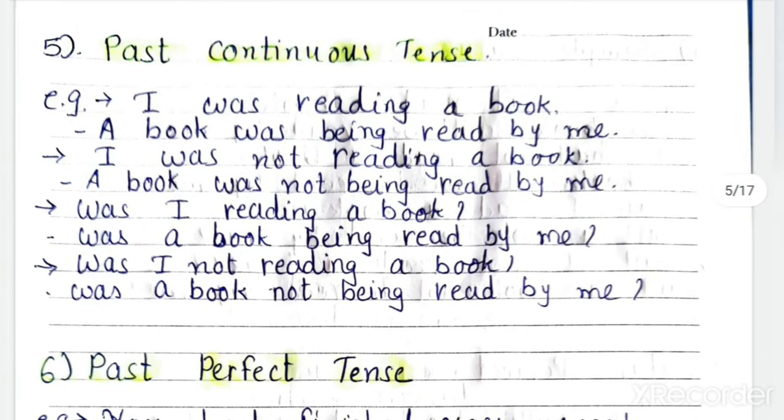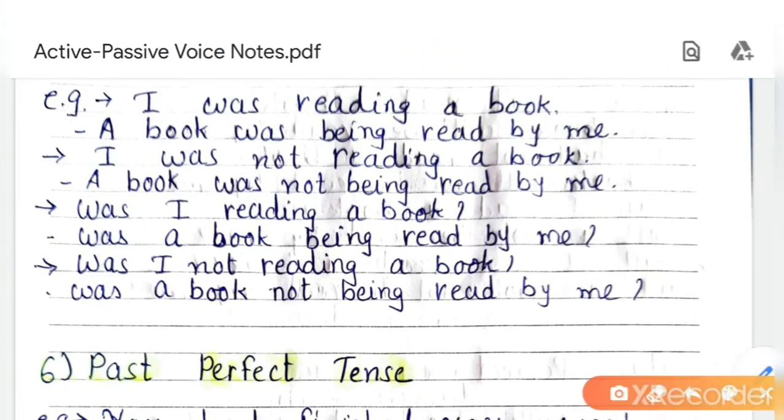Now past continuous tense. As I explained to you, continuous tense means ing, and from the to be you can identify whether it is present continuous tense or past continuous tense. Here was is the to be of past tense, so was plus ing means it is past continuous tense. I was reading a book. A book was being read by me. Third form is read only. A book was being read.